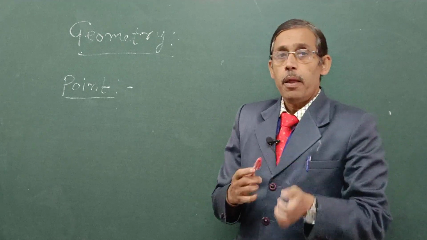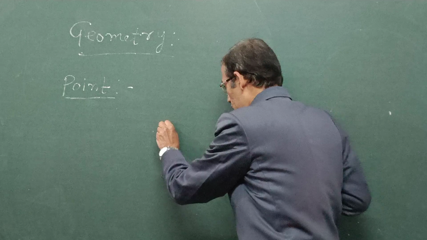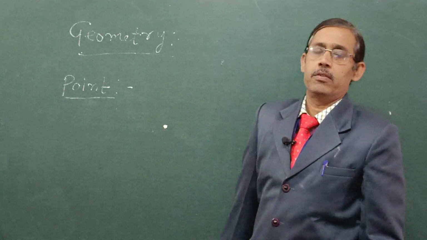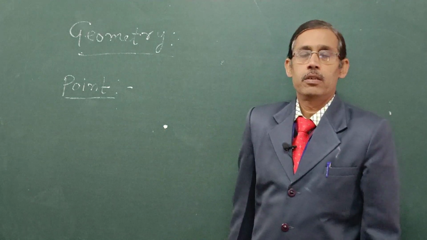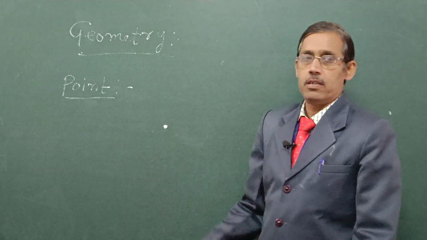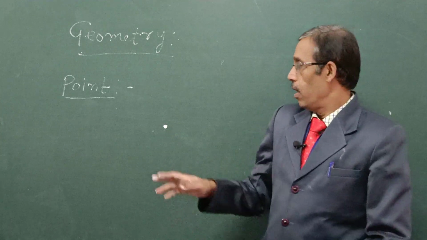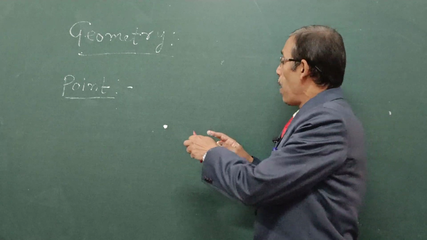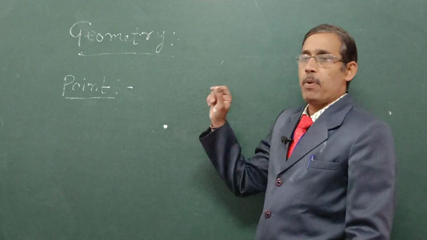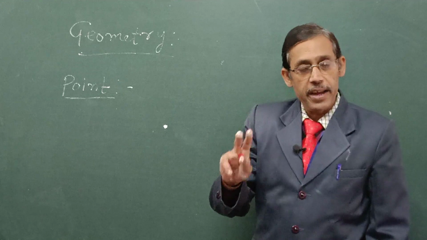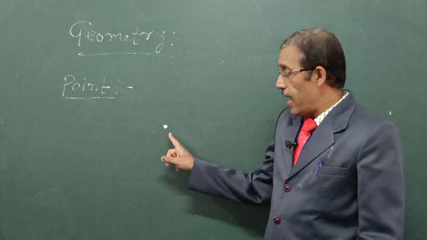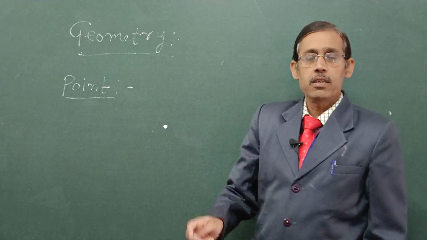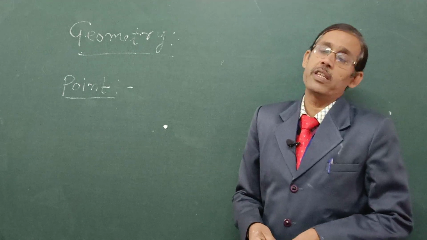A dot made by the tip of a pencil on a plain paper is called a point. It has no length, no breadth and no thickness.